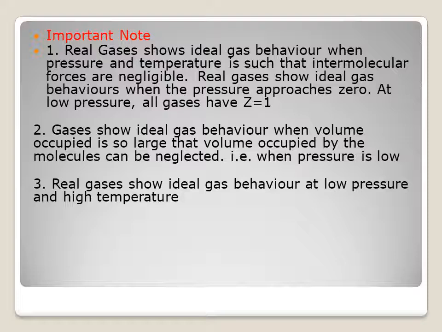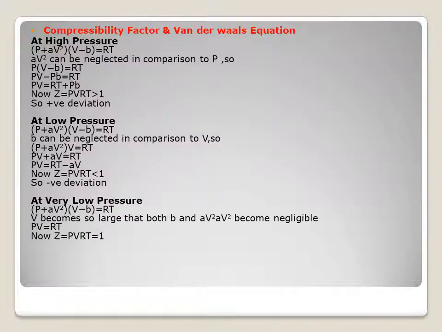Number 1, real gases show ideal gas behavior when pressure and temperature are such that intermolecular forces are negligible. Real gases show ideal gas behavior when the pressure approaches 0. At low pressure, all gases have Z equal to 1, compressibility factor is 1. Next point, gases show ideal gas behavior when volume occupied is so large that volume occupied by the molecules can be neglected, that is, pressure is low. Third, real gases show ideal gas behavior at low pressure and high temperature.